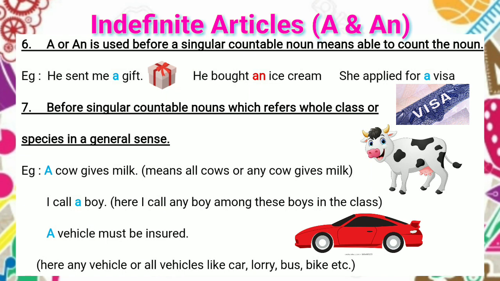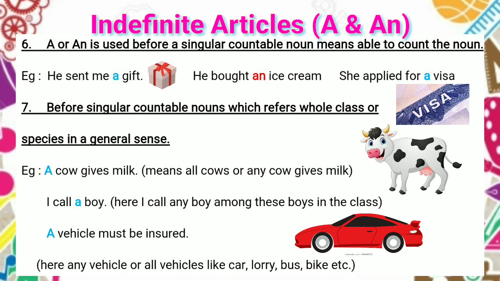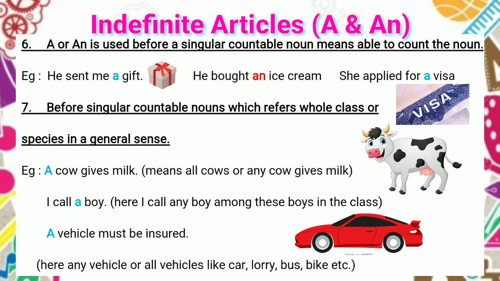Many boys are there, so I call a boy among those. Next, a vehicle must be insured, which means any vehicle, or all vehicles like car, lorry, bus, bike, etc. Any vehicle should be insured. The meaning is any, which means one, a vehicle. To refer to an entire class, we should use article a or an in a general sense.